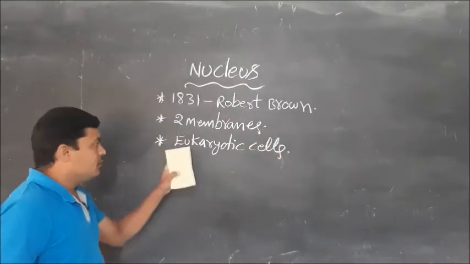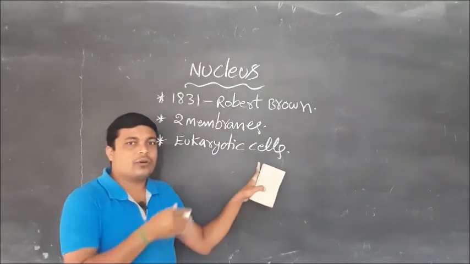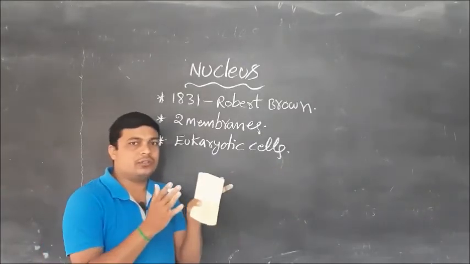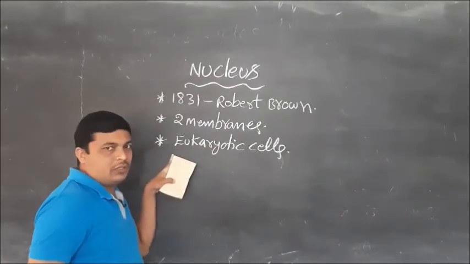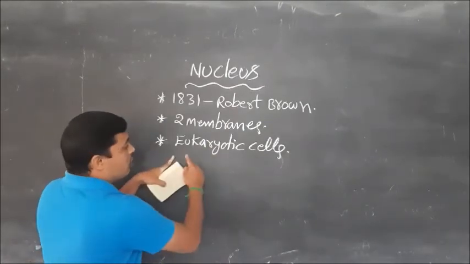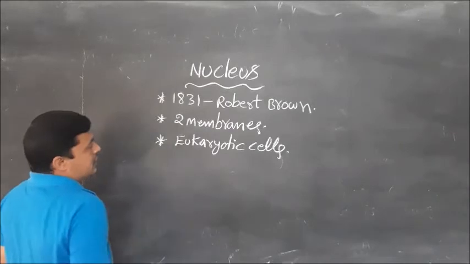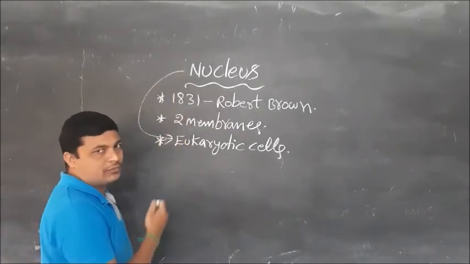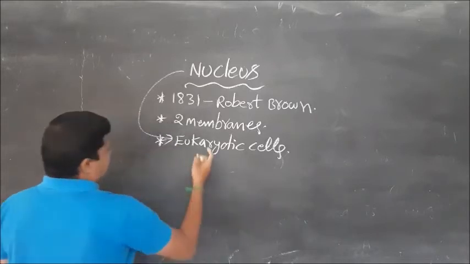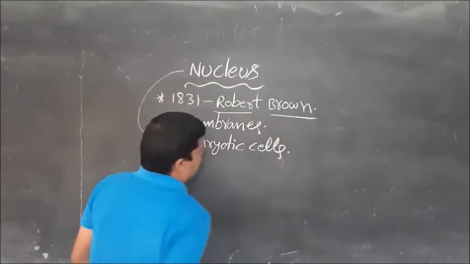Why? Because in eukaryotic cells, nuclear membranes are present. Due to the presence of nuclear membranes, the nucleus will appear. That's why the nucleus is present in eukaryotic cells. This nucleus was discovered by Robert Brown.